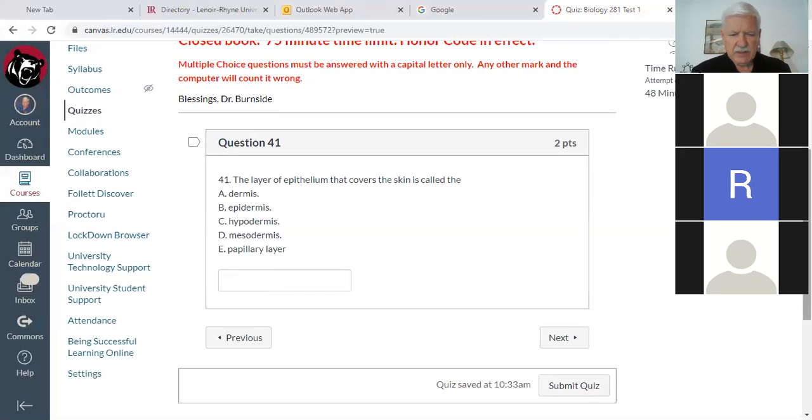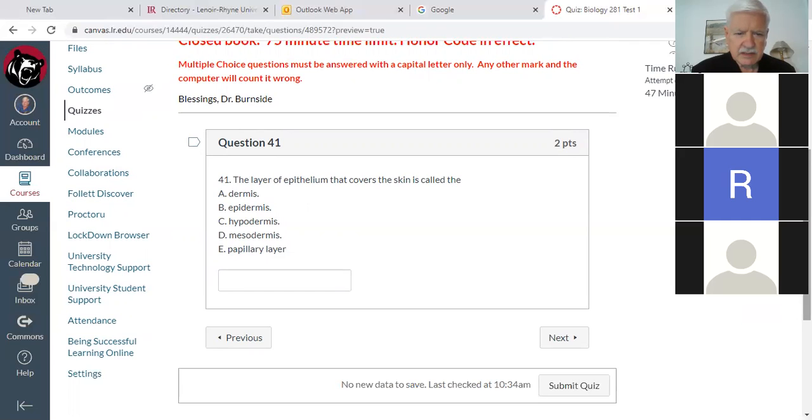Hypodermis? No. I'm glad you said that because that was a commonly missed question on the test. It said true or false on the quiz, the hypodermis is the deepest layer of skin. The hypodermis is not part of the skin. The skin is only made of the epidermis and the dermis. So let's eliminate that one, and we'll give it a second try, Roxana. The layer of epithelium that covers the skin is called the what?